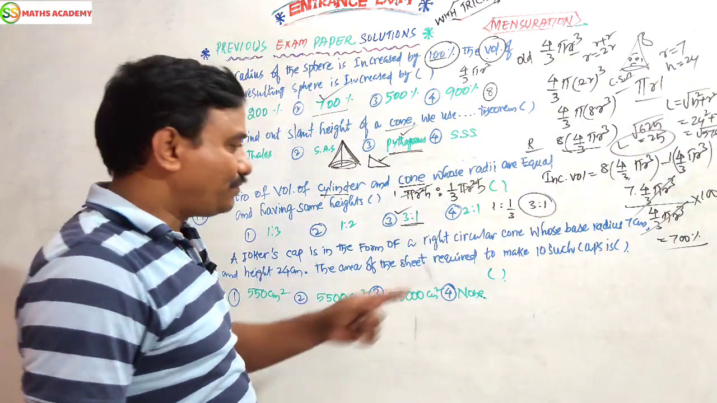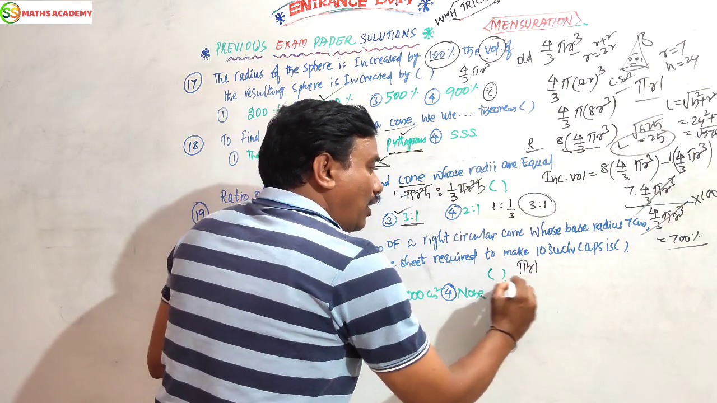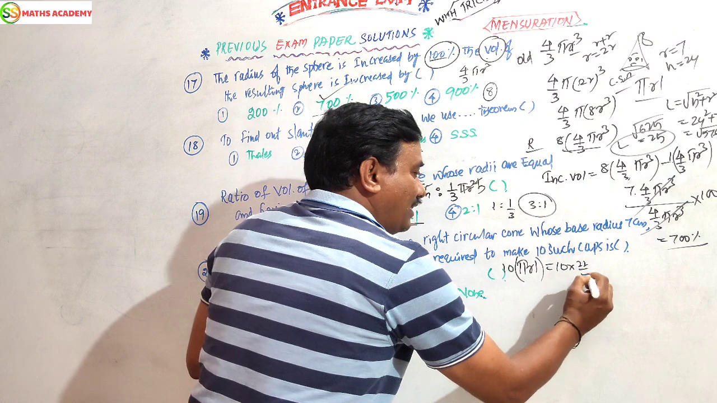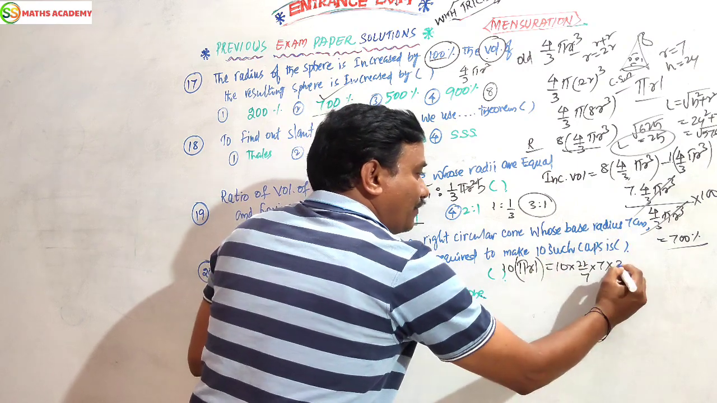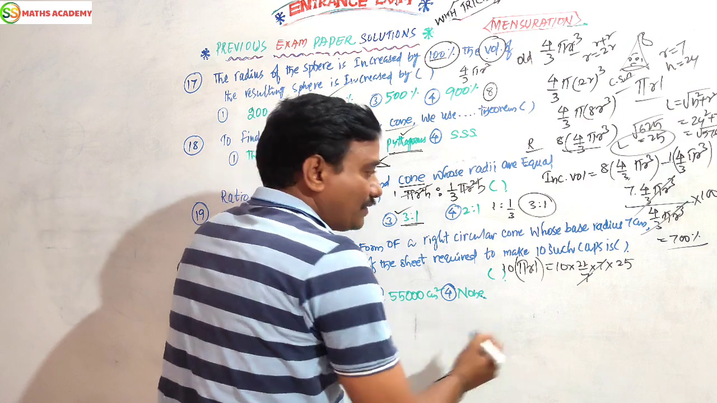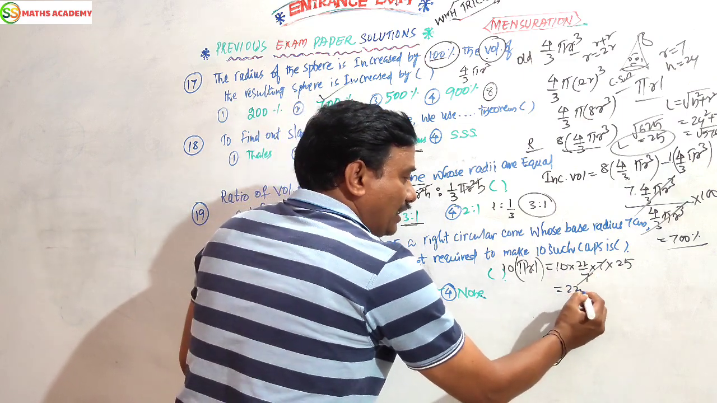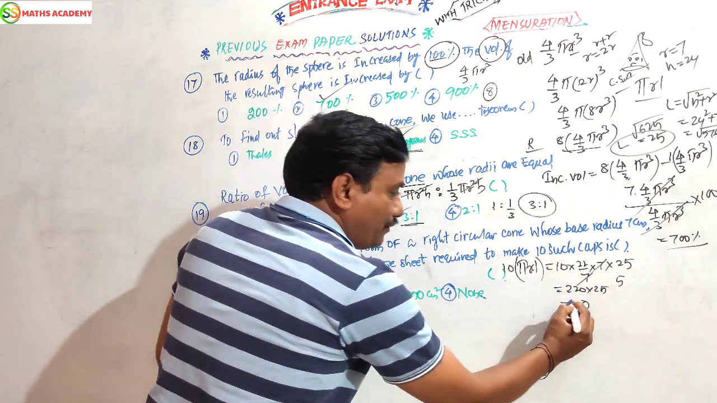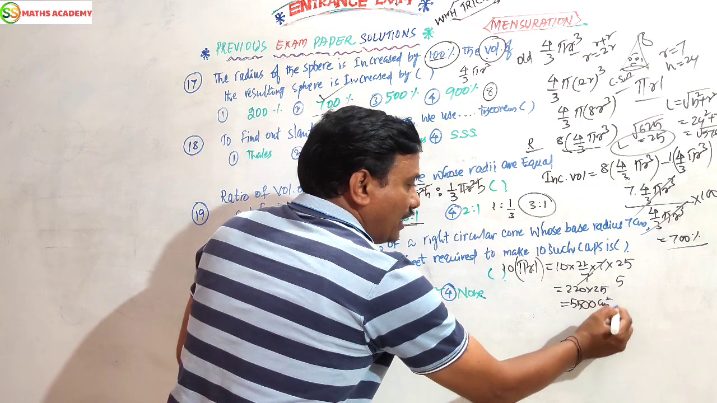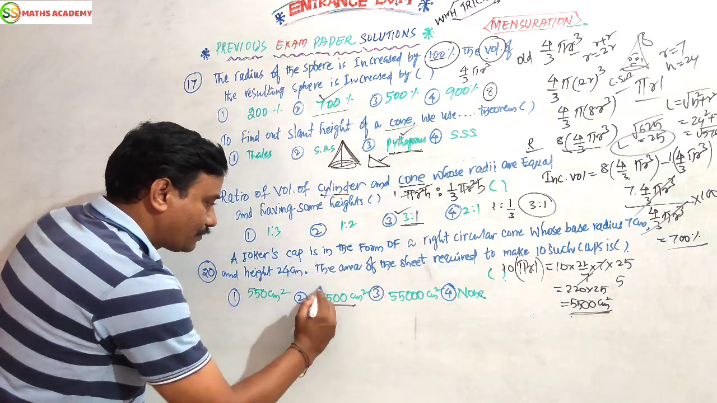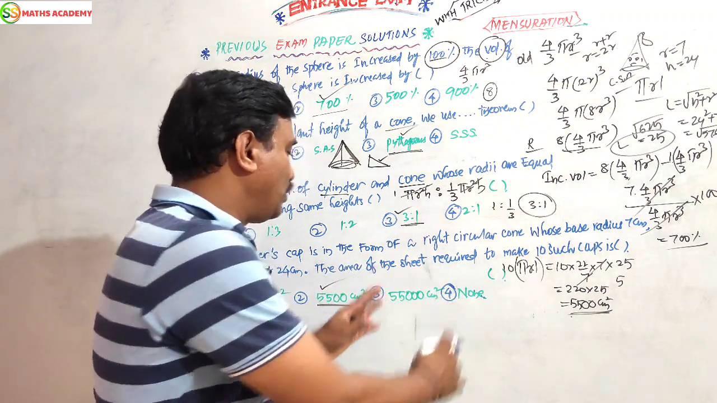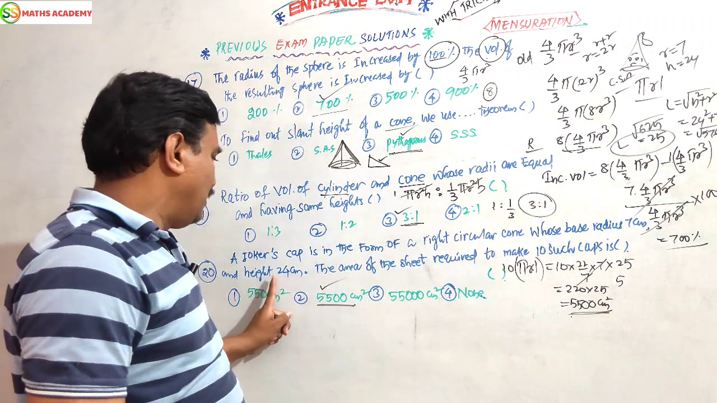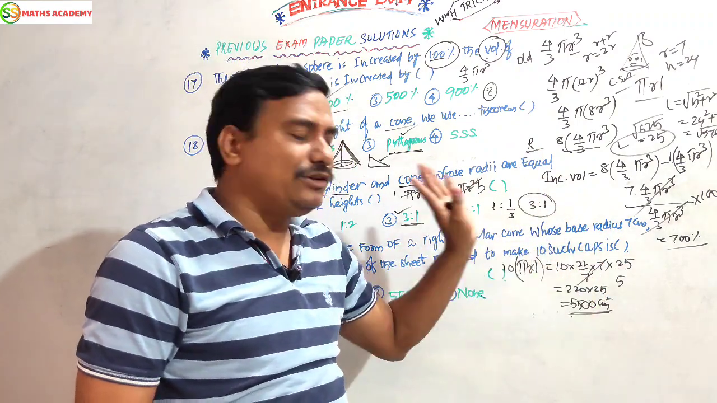L equals 25. Now substitute here. Pi r l, for 10 caps: 10 into pi r l. 10 into 22 by 7 into radius 7 into l 25. 7 gets cancelled. 10 into 22 is 220, into 25. 25 times 0 is 0, 25 times 2 is 50 carry 5, 50 plus 5 is 55, so 5500 square centimeters. This is the answer: the required area of sheet is 5500. If you know radius 7 and height 24, the slant height will be 25, and directly you can get the answer.